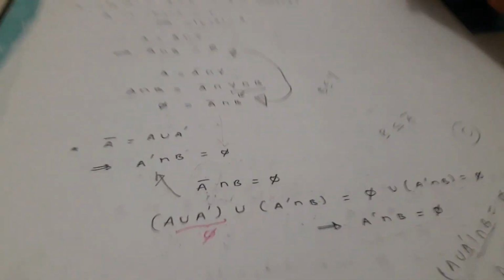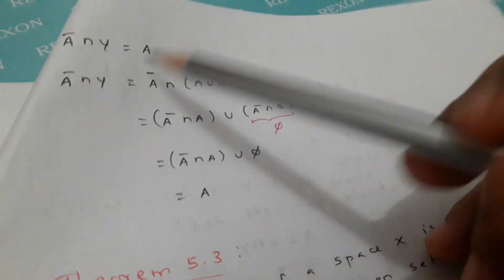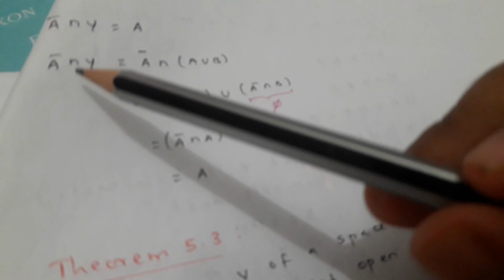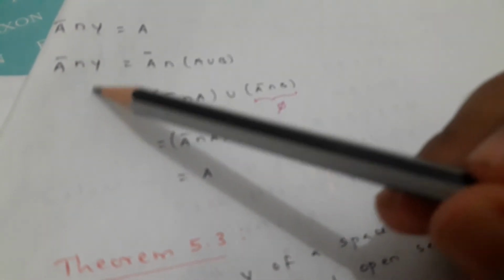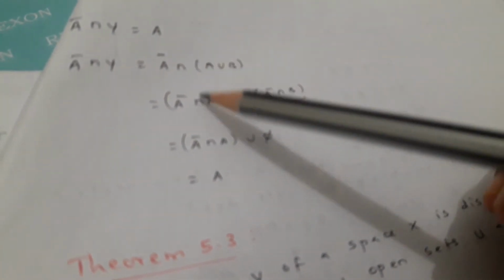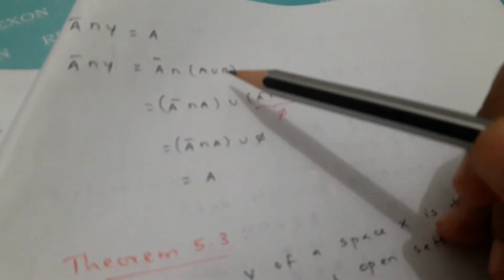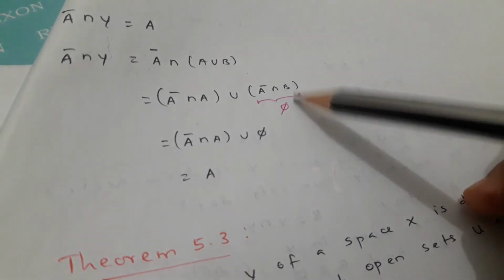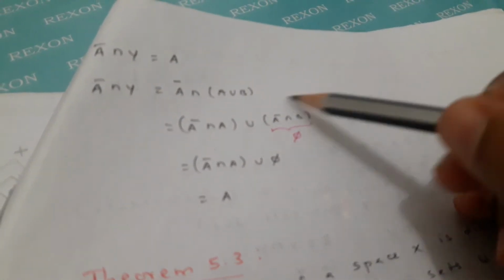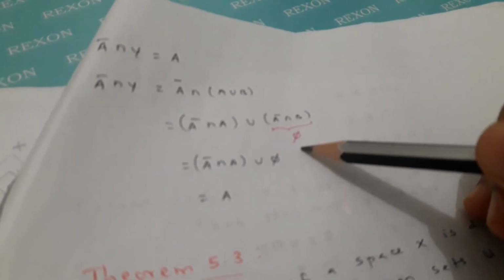So this is one. Let's see. Okay, how can we get this one? A closure intersection Y is A. So A closure intersection Y is A closure intersection, and for the Y we can say A union B. So using the distributive law, A closure intersection A union A closure intersection B. We know A closure intersection B will be pi.